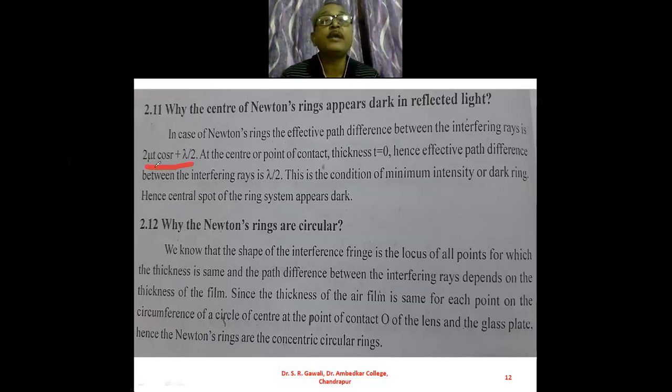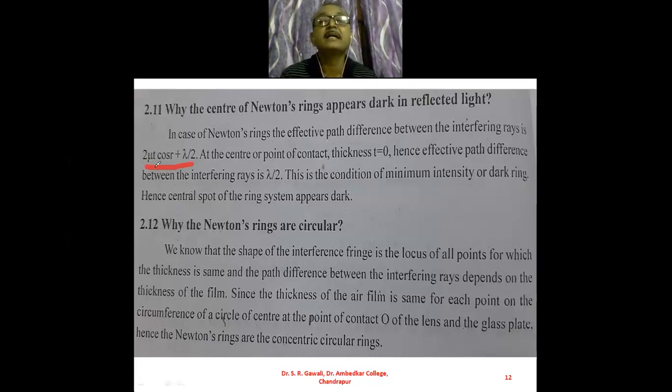At the point of contact, at the center, the thickness t is equal to 0. So 2 mu t cos r becomes 0, and we get only the path difference between the two interfering rays as lambda by 2.